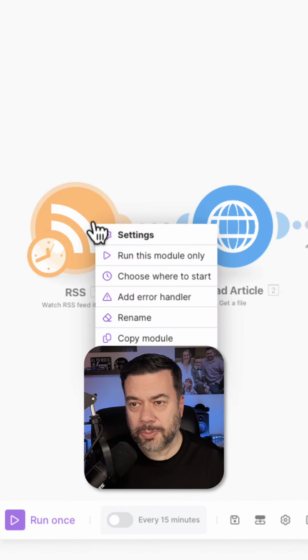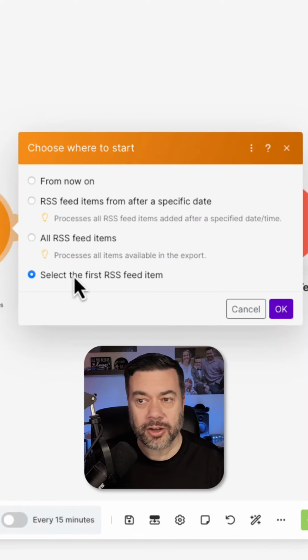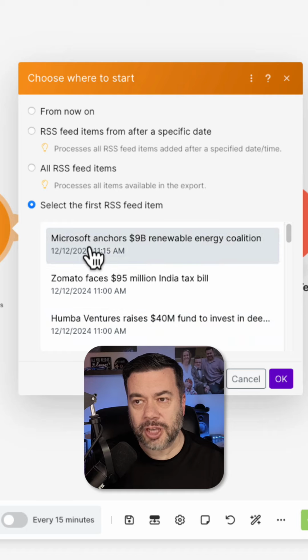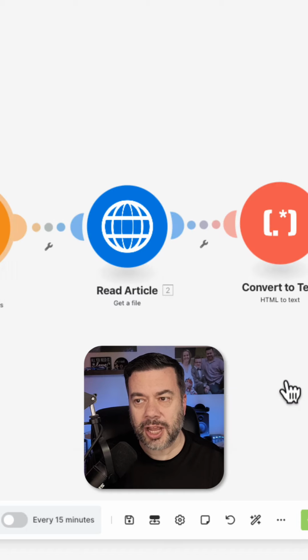Imagine creating a podcast without even creating a podcast. Check it out. I'm going to go to my RSS module here, and I'm going to select from where to start. And this is going to pull from a feed of technology articles, and I'll see, for example, this first one here. I'll go ahead and select that and say OK.